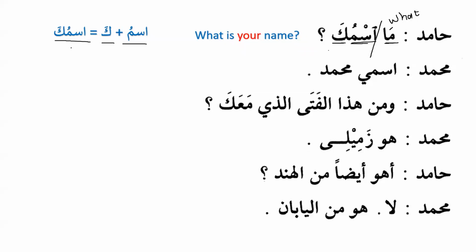What is your name? Okay, up to here it's very simple, but now there is a change that will take place. Please focus on that change. Muhammadun: ismi Muhammadun. My name is Muhammad. Now, how did we read it? Ismi Muhammadun. Okay, so now we need to see why we have kasra over there, because here we have dhamma, right? We know that ismi is subject and Muhammadun is predicate, right? Ismi Muhammadun, my name is Muhammad.